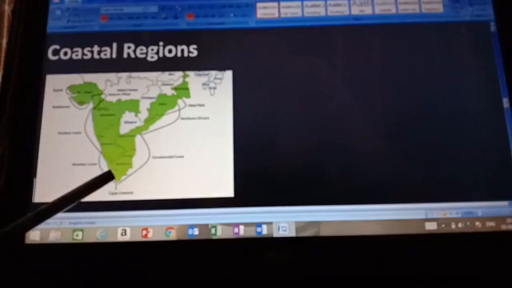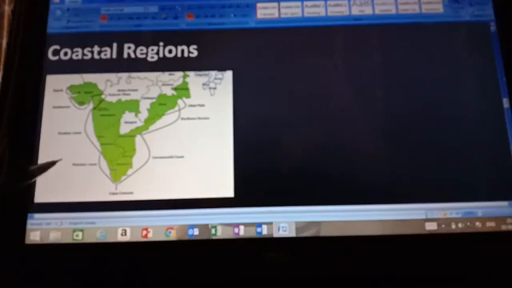Then the coastal strip of Maharashtra is called the Konkan coast. In Karnataka, it is called the Kanara coast. Further south, in Kerala, it is called the Malabar coast.